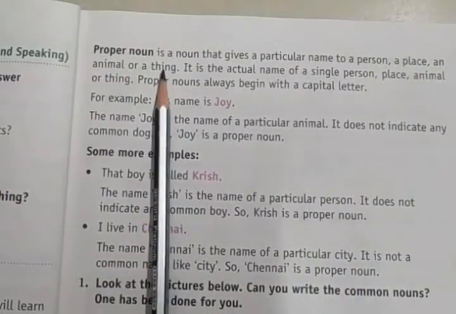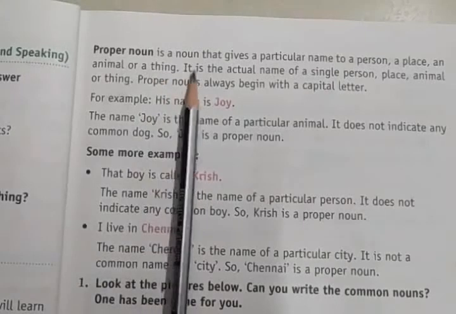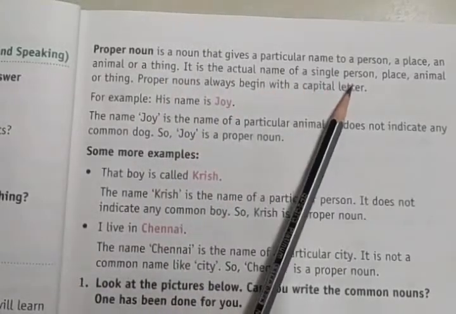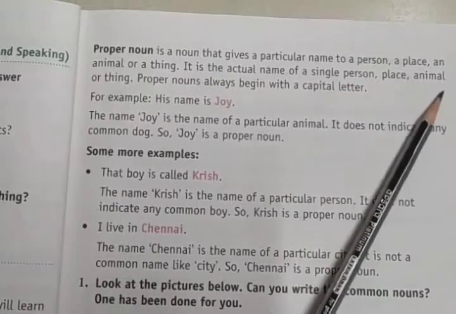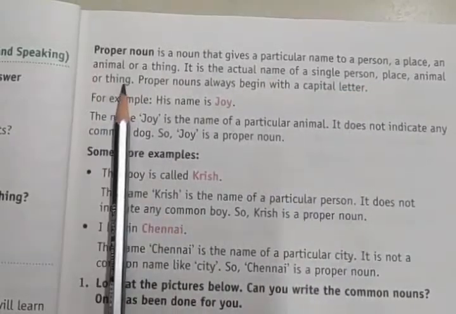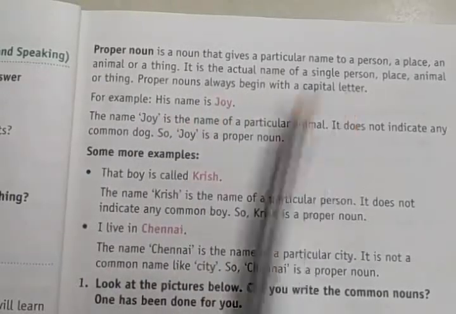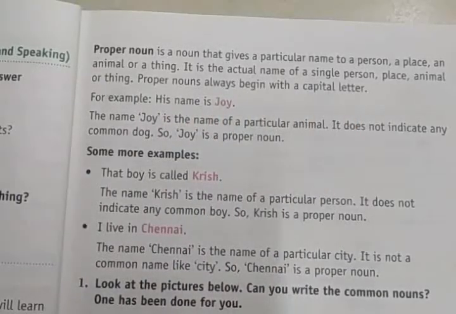It is the actual name of a single person, place, animal, or thing. A proper noun always begins with a capital letter.